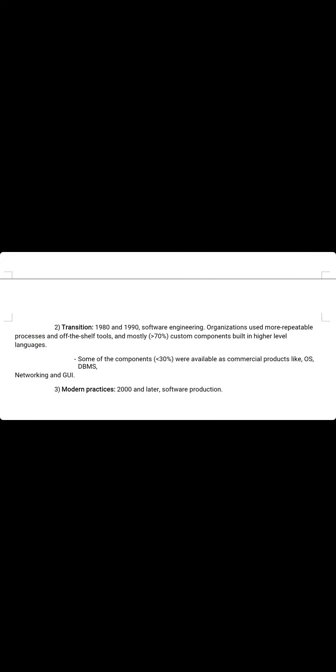The last one is modern processes or modern practices. In these modern practices, 2000 and later, software production is measured by the process in integrated automation environments, and mostly 70% of the components are off-the-shelf. 30% of the components need to be custom built.